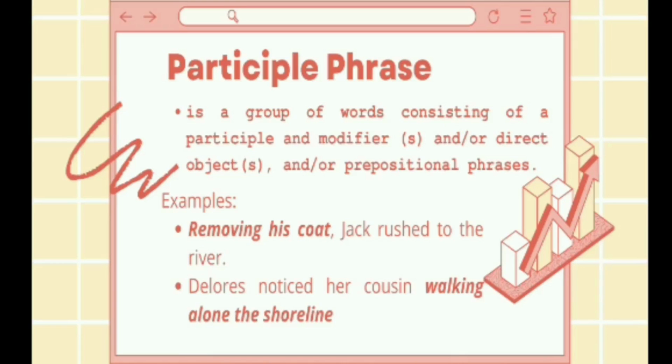The last one is, Dolores noticed her cousin walking along the shoreline. The participle phrase functions as an adjective modifying the word cousin, and walking is the participle while along the shoreline is the prepositional phrase as adverb.